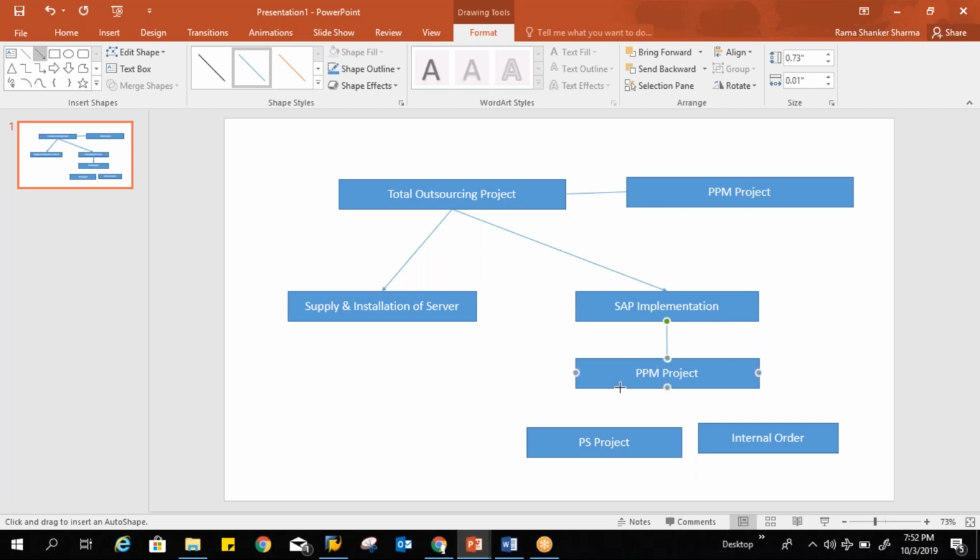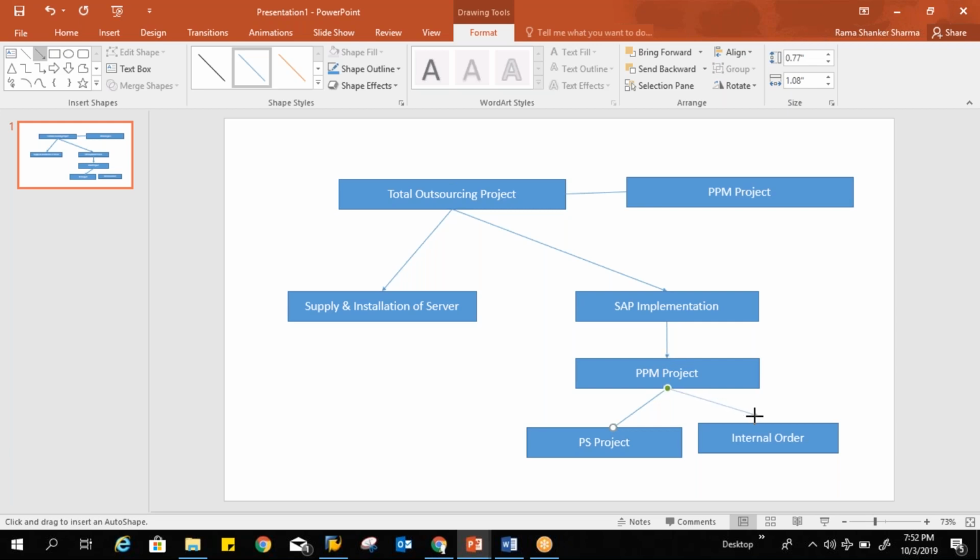I have replicated into the PPM project. Before that, sorry, the initiative you have already assigned to the PPM project. So that PPM project kind of consolidates both these ideas and controls it.